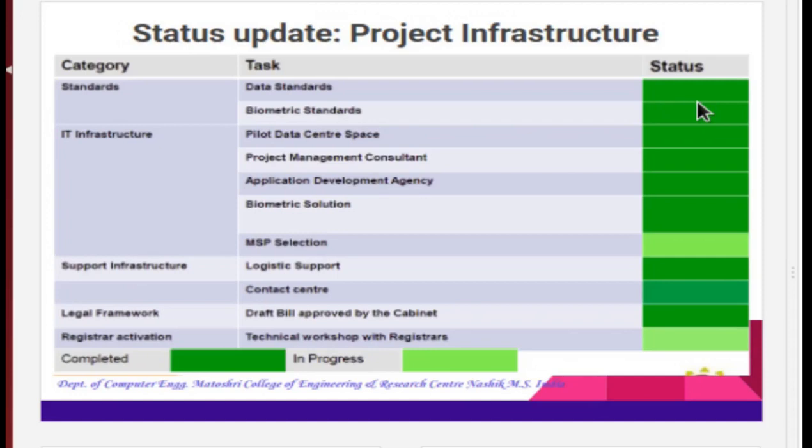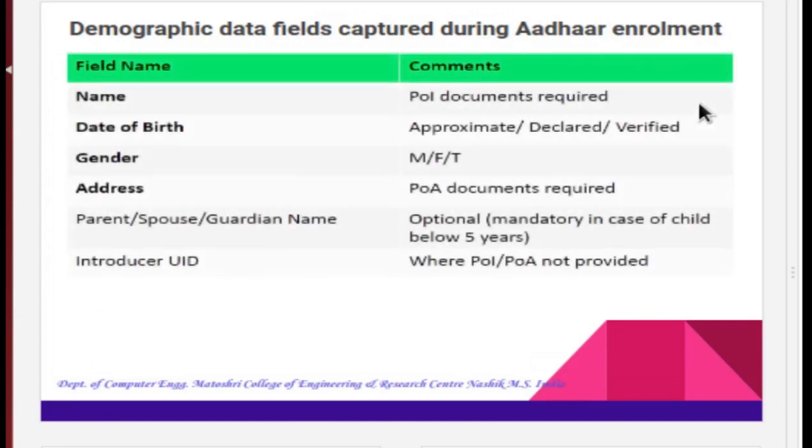Next we will see demographic data fields captured during Aadhaar. There are 2 types of document required for the Aadhaar card. One is the POI, that is the proof of identity, and another is POA, that is the proof of address document. So once you produce the POI, then you have to show the birth proof.